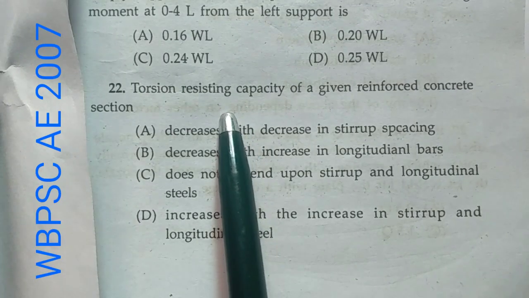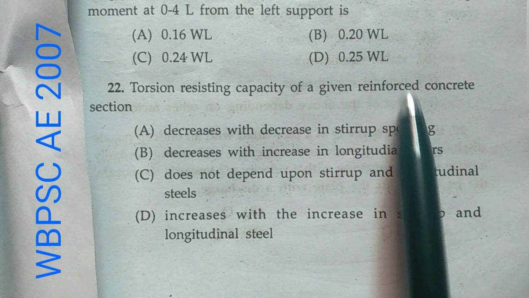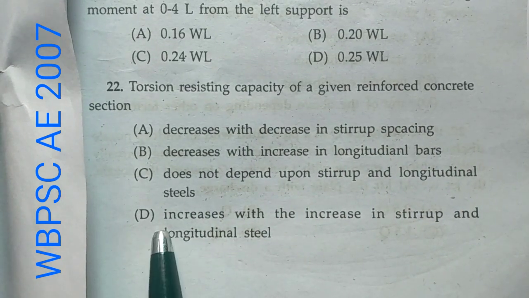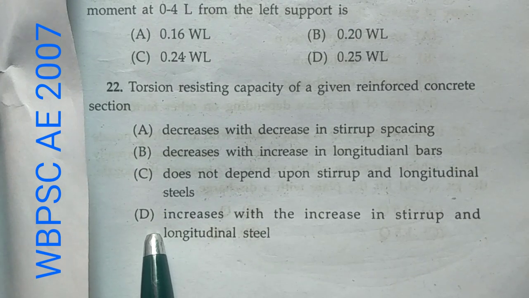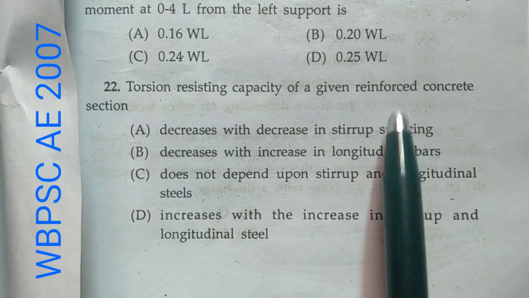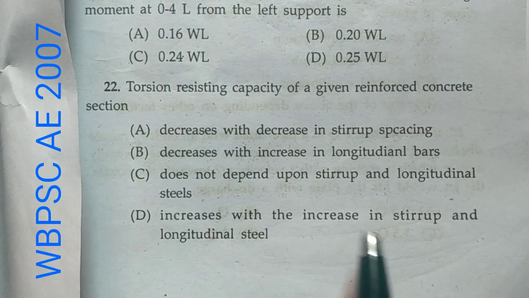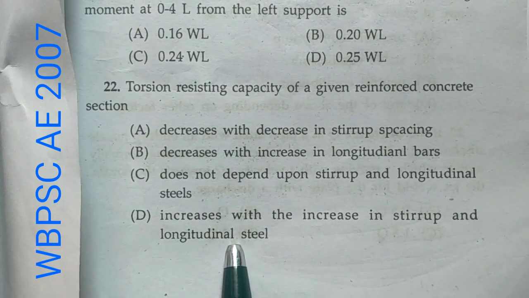Now question number 22. The torsion resisting capacity of a given reinforced concrete section... and these are the options. Here option D will be the correct answer, because we know that in a given reinforced concrete section, torsion resisting capacity increases with the increase in stirrup and longitudinal steel.